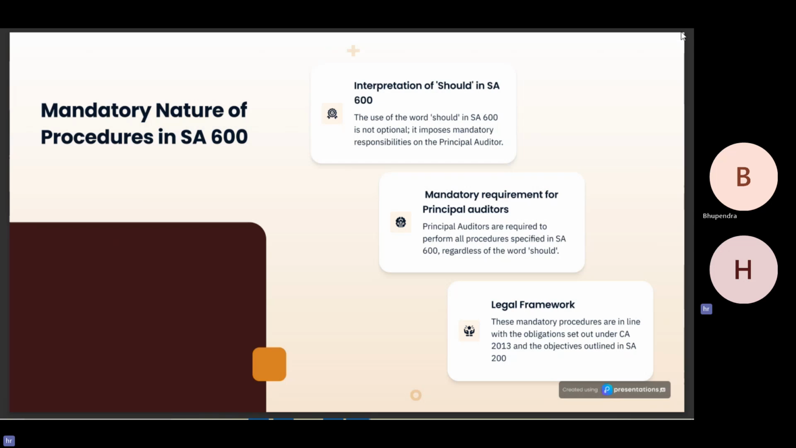Mandatory requirement for principal auditors. Principal auditors are required to perform all procedures specified in SA 600, regardless of the word should. Legal framework. These mandatory procedures are in line with obligations set out under Companies Act 2013 and the objectives outlined in Standard on Auditing 200.